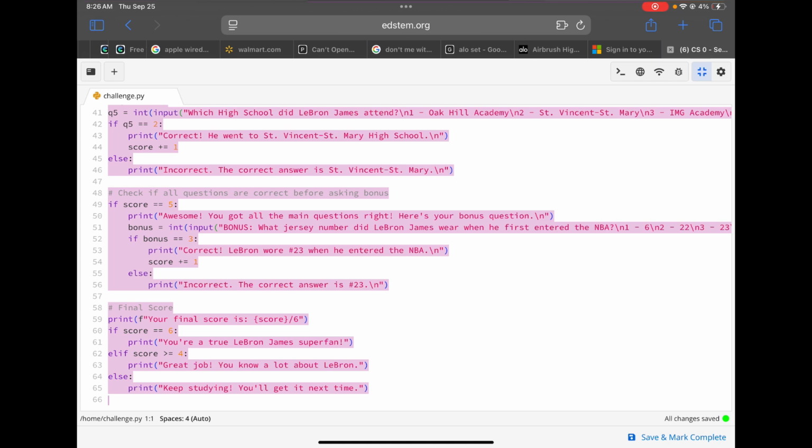And that's just the bonus of being able to know a lot about LeBron James. So if you get a score of 6, you're a true LeBron James super fan. And I feel like just hearing that is rewarding. That's how I was going for making the user who's completing this code happy.